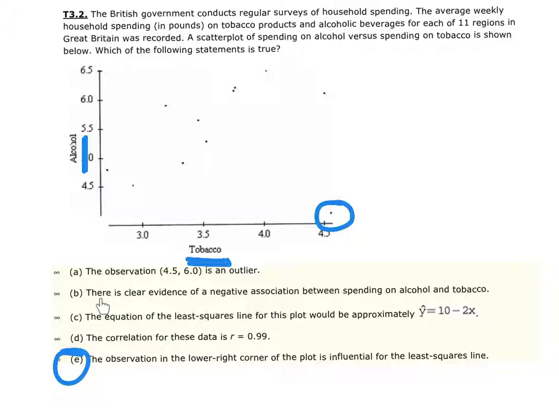For Part B, there is clear evidence of a negative association. Clearly, there's a positive association that we see here. Because of this outlier, if we were to draw our line of best fit, keep in mind it's going to draw that line down toward it, so it would be a little less steep, but it's still positive. The equation of the line actually could not be this because this shows a negative slope. This data, again, has a positive slope. And the correlation of 0.99 means it's a positive slope, which is correct, but this is an incredibly tight correlation. There's definitely a lot more spread in here.